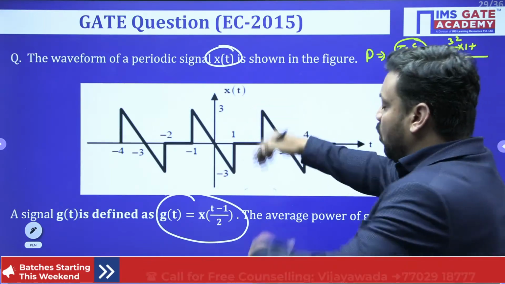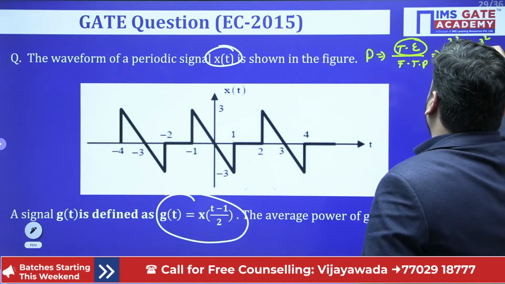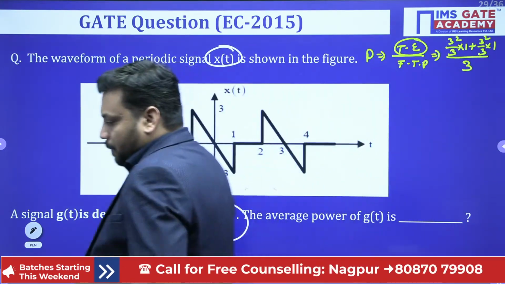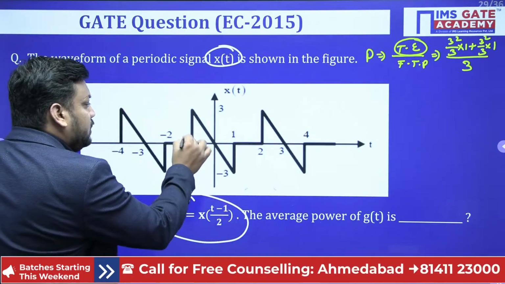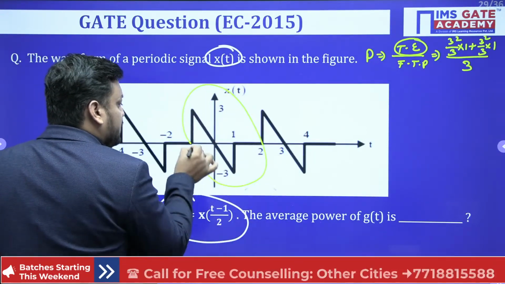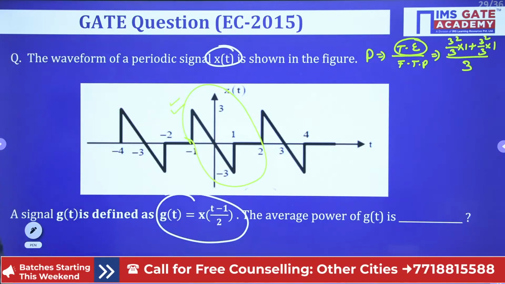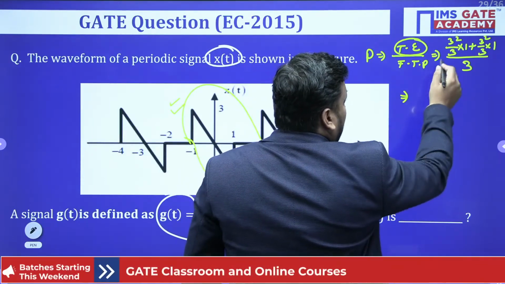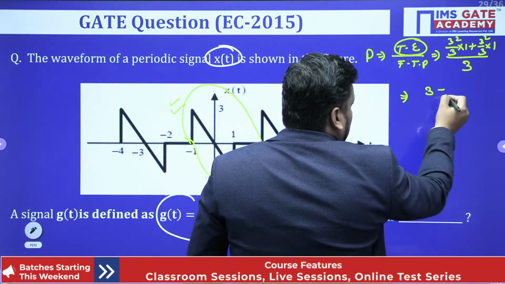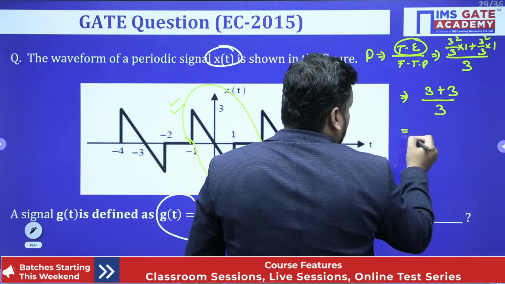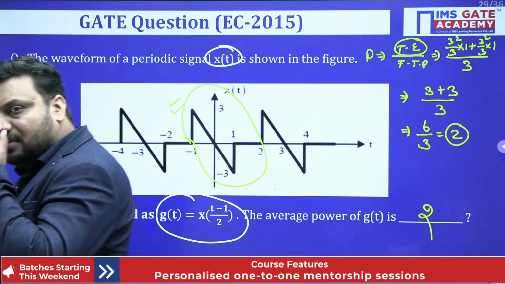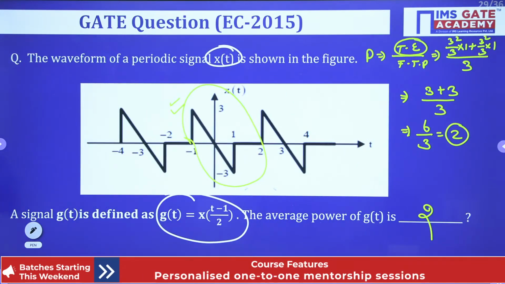Again, because the mode is there, 3 whole square minus 3 mode, 3 whole square by 3 into 1. You just have to check that between -1 and +2, this is the only signal which repeats itself. So your answer will become 3 whole square, 9 by 3. The 3 cancels, so the answer will be 6 by 3. So actually the answer is 2. Getting it or not?